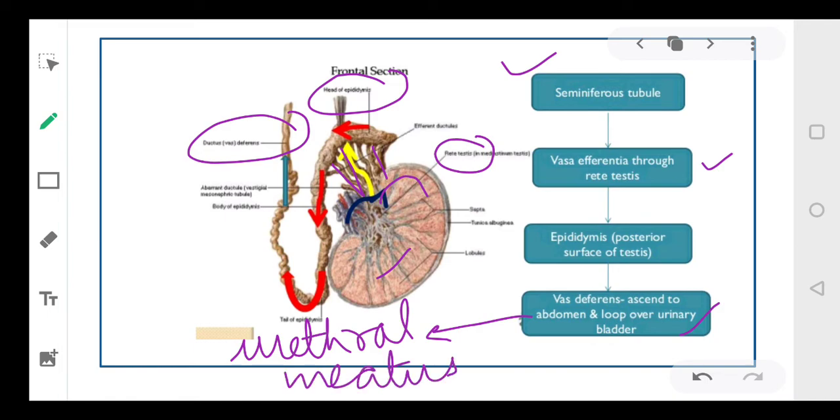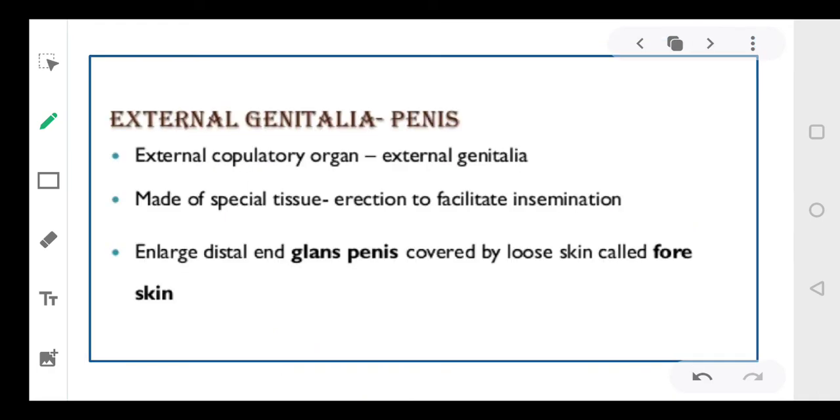So seminiferous tubules open into the vasa efferentia through the rete testis. Then they open into the epididymis. The epididymis leads to the vas deferens, and the vas deferens leads to the urethral meatus. Now the external genitalia is your penis. The penis is the external copulatory organ, which means this organ is used during mating between the male and the female organisms.